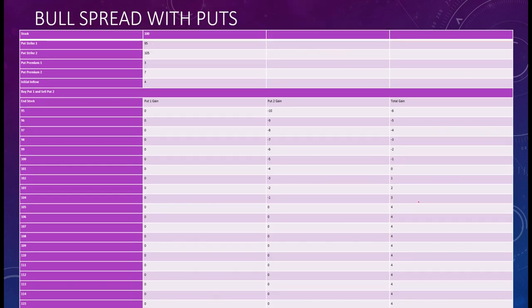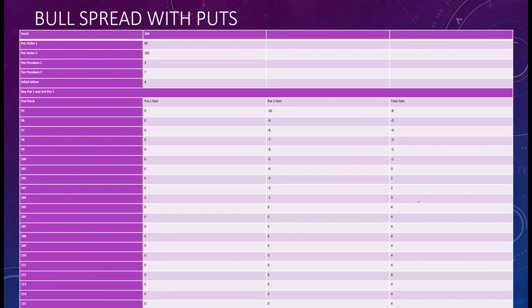Now we will be doing a similar bull spread but with puts. It is not always possible that you will have calls available. To apply a bull spread, you must have 2 calls available in the market, one that you can buy and another that you can sell. One should be below the market price and the other above the market price. So this should be available in the market, right? Then only you can apply a bull spread.